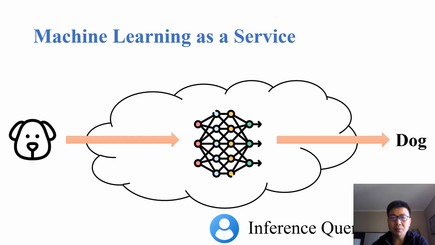We consider the model provider deploying their models in the cloud to provide inference services. In this example, a user can make an inference query by sending an image to the cloud. The deployed model conducts the inference and returns the result to the requesting user. For example, the label of dog is returned to the user.